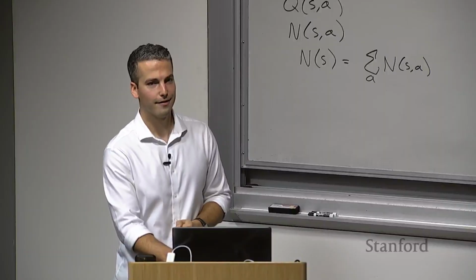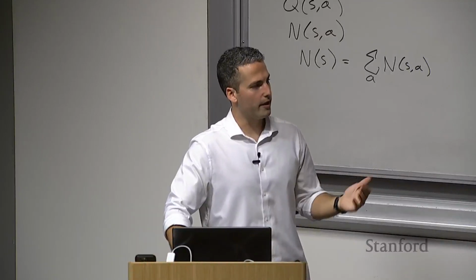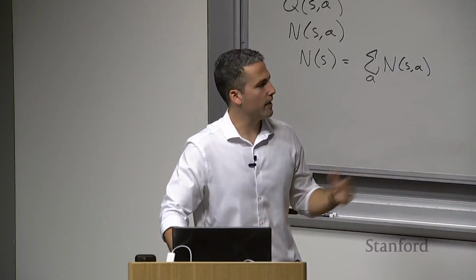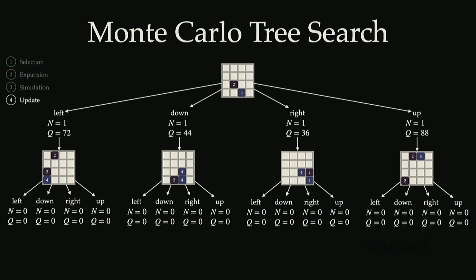Any thoughts? Up? Yeah, that is correct. We're going to choose the up action. Why are we choosing the up action? Well, remember that we have the upper confidence bound here, and all of the counts for the specific actions are 1, right? They all have the same counts, so they all have the same exploration bonus. So we're not concerned with exploration in this case. It's purely looking at an exploitative step of which one has the highest Q estimate. So now we're saying, I want to continue pulling the action that has the highest Q estimate, because that's what I saw to be best in the past. So we're going to choose the up action now.